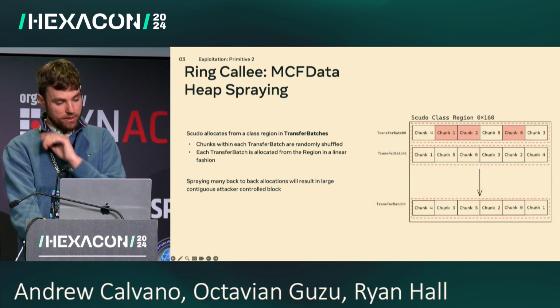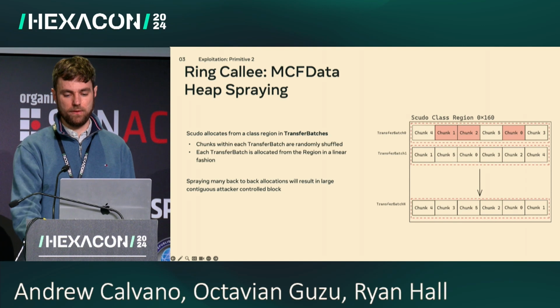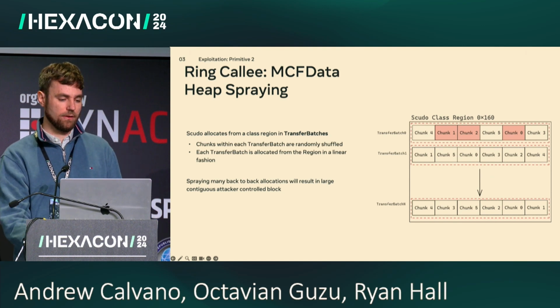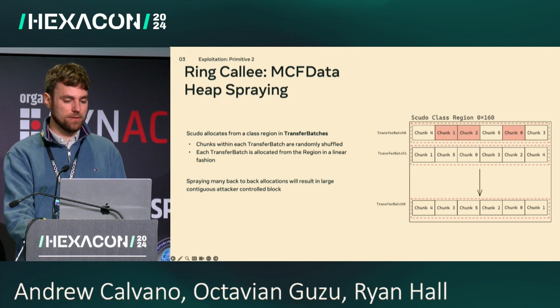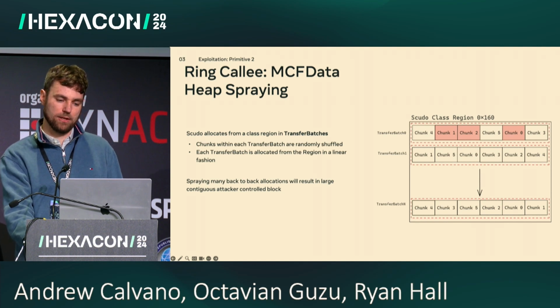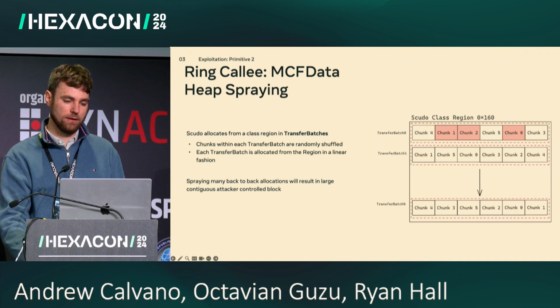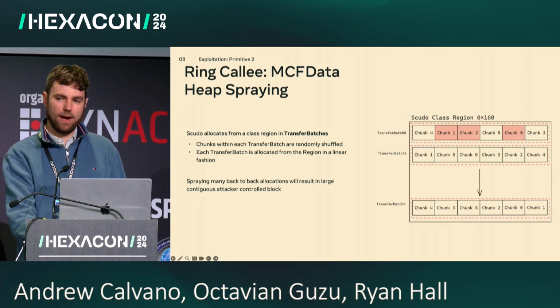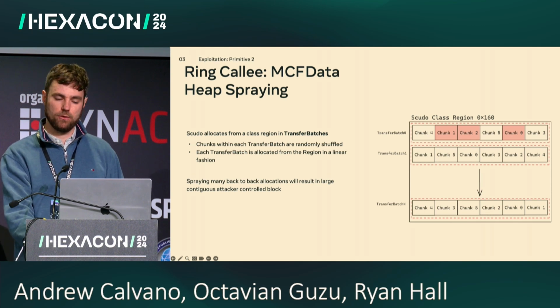So during that call initiation, we want to spray the heap with those MCF datas. But as mentioned before, Scudo shuffles the chunks, but this chunk order randomization doesn't actually apply across the entire region. Chunks are allocated in Scudo in batches called transfer batches, and the chunks within each batch are shuffled, but then each subsequently allocated transfer batch is carved out of the class region in a linear fashion.